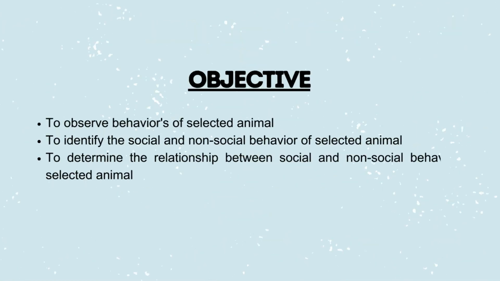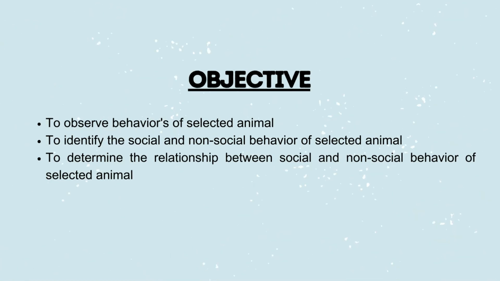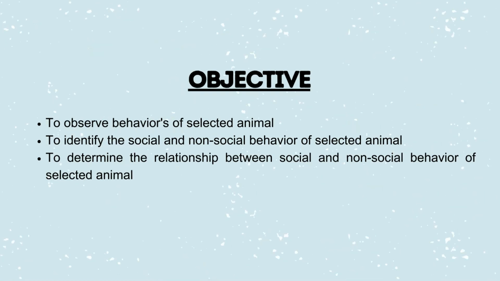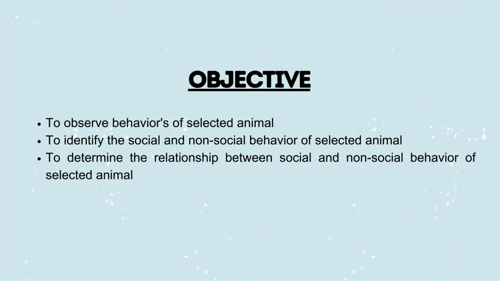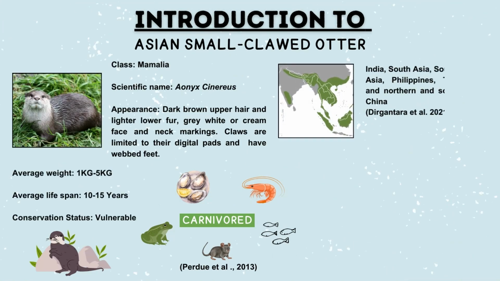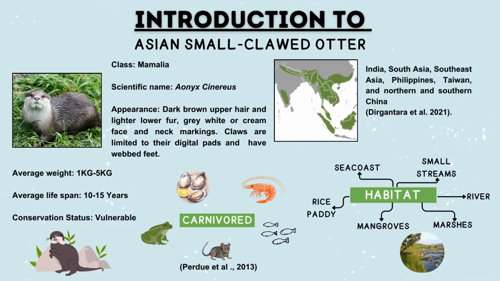First, this field trip aims to observe the behavior of selected animals, then to identify the social and non-social behavior in animals, and lastly, to determine the relationship between social and non-social behavior of selected animals. The first animal that I have chosen is the Asian small-clawed otter, scientific name Aonyx cinereus.